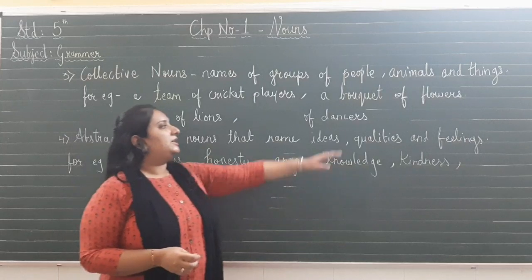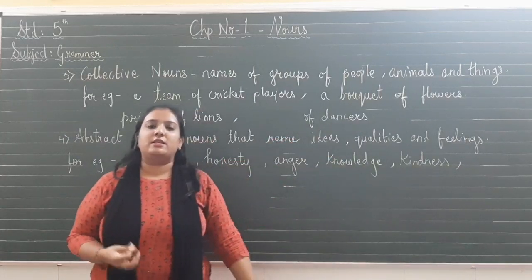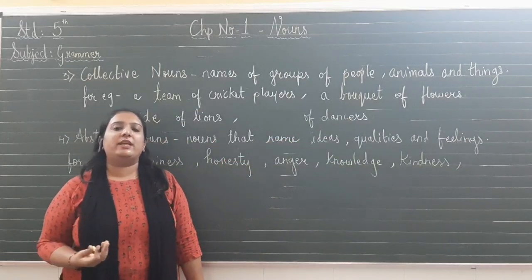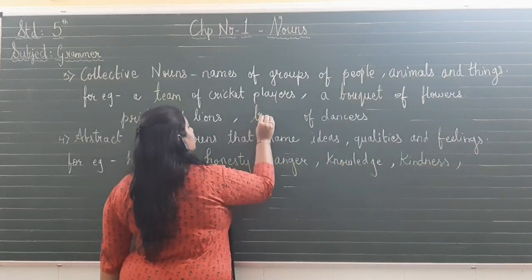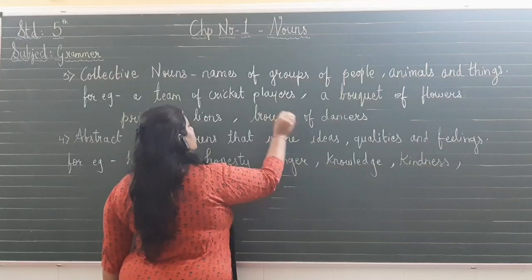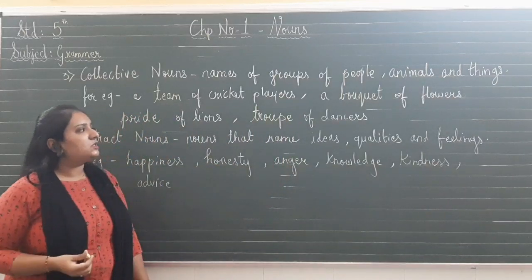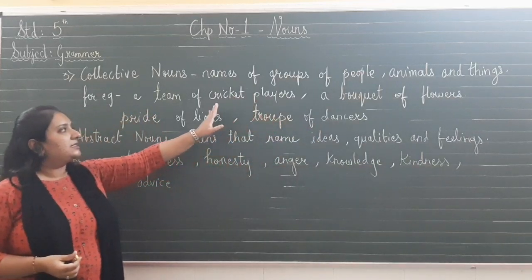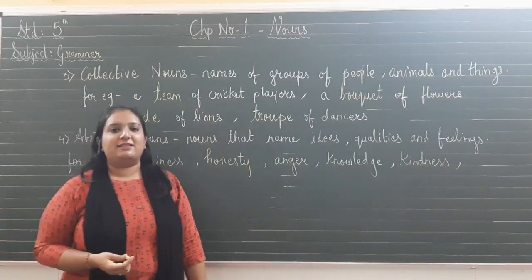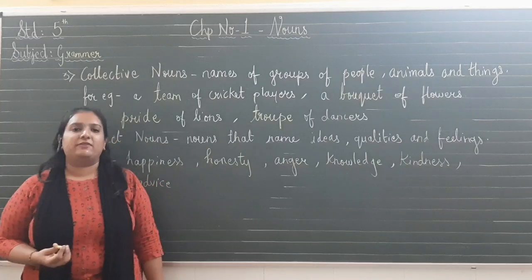Same way goes with dancers. If there are so many dancers, there is a group of dancers. So what name should we give to that group of dancers? We can say troupe. Troupe of dancers. So in this way, we give the names to the group of people, places, animals and things. So this is collective nouns.